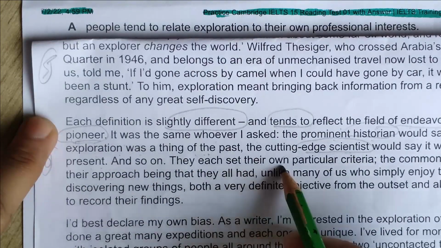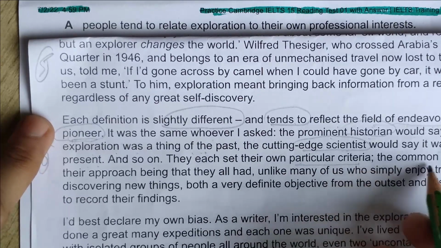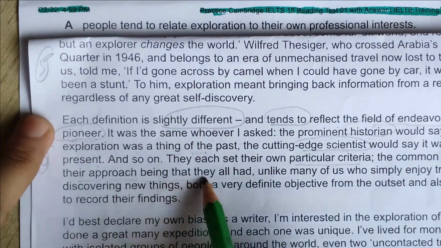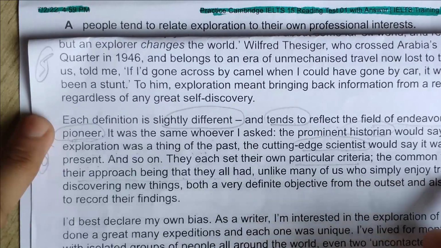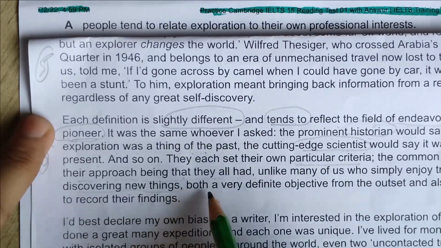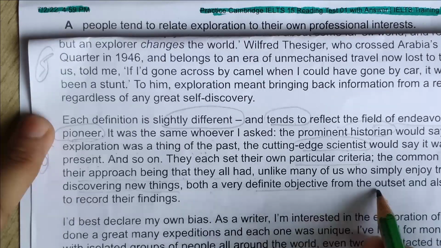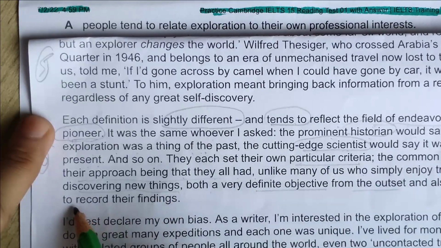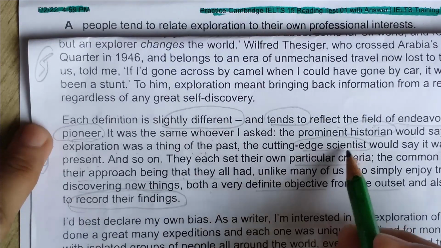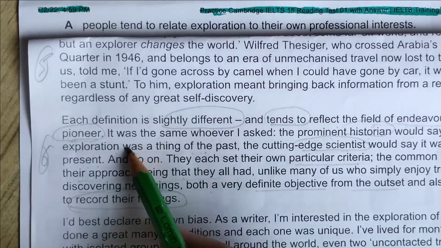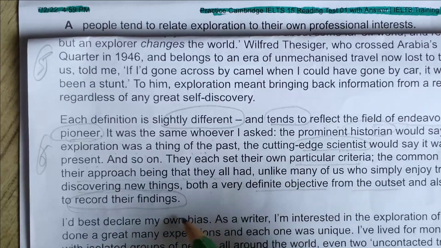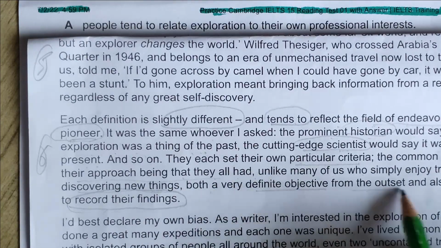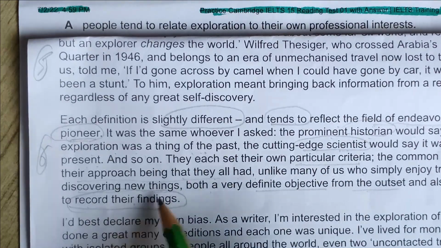They each set their own particular criteria, the common factor in their approach being that they all had, unlike many of us who simply enjoy travel or discovering new things, both a very definite objective from the outset and also a desire to record their findings. So the historian is saying it in his own style and the scientist in his own style, which means everyone has a desire to record their findings.